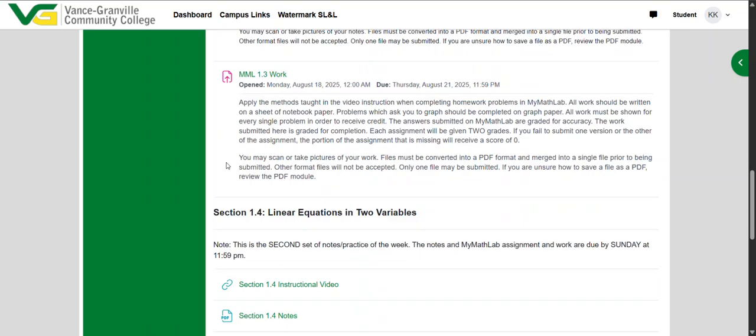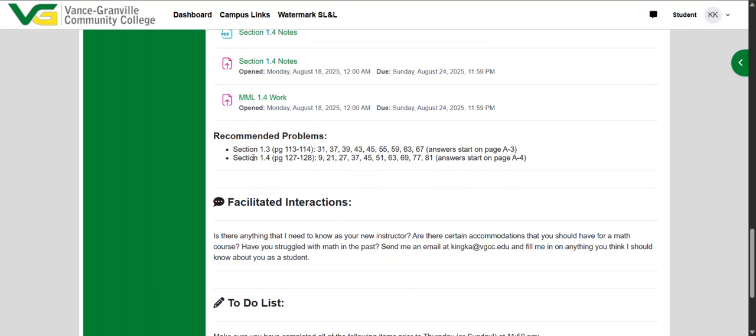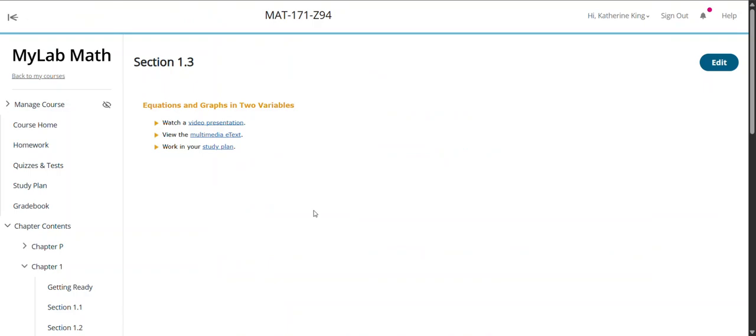If you look over here, you can see recommended problems. So if you're struggling and you need some extra problems to practice with, here they are. And then I always tell you what page the answers for those problems will start on. All right, I think that's everything. So welcome to the course. I hope this is a course that you're successful in and that you find all the materials and resources that you need. If you struggle with anything, go ahead and reach out and ask me whatever question you have.